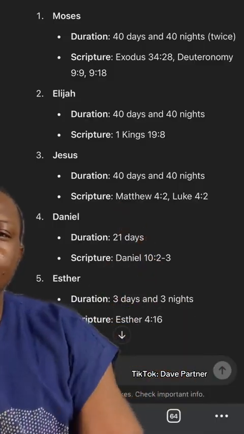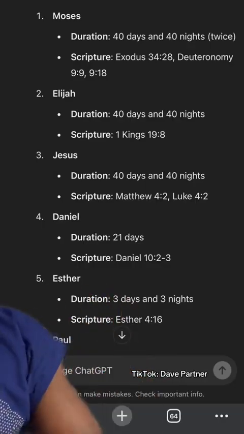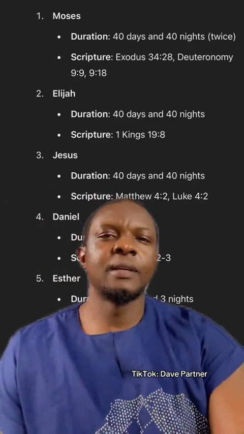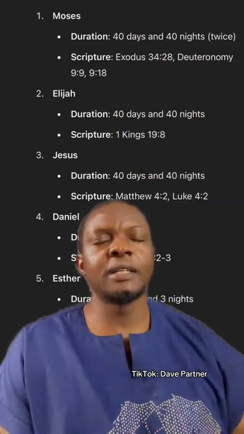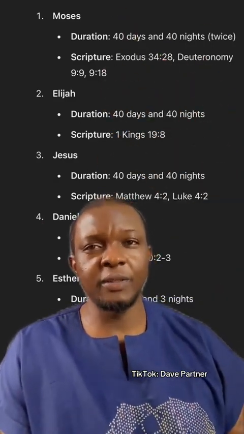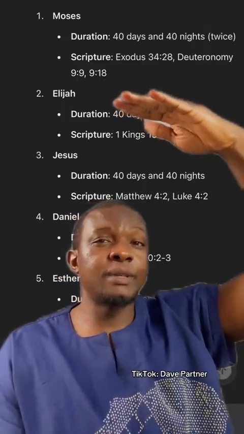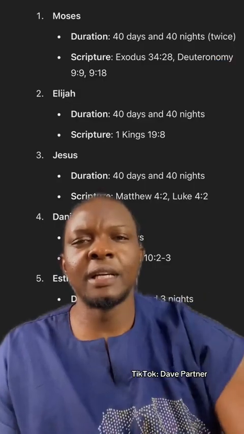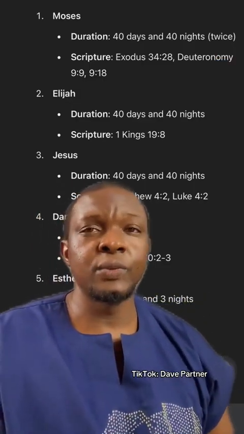Daniel, 21 days. Esther, 3 days. And you may not see it, but Paul, 3 days. All right? And all these things, what are the results? They didn't even include the apostles that fasted on Pentecost. The result is that every time they came out of this fast, their life totally became different. They entered God mode.